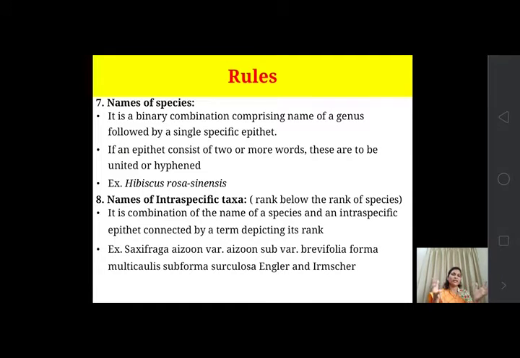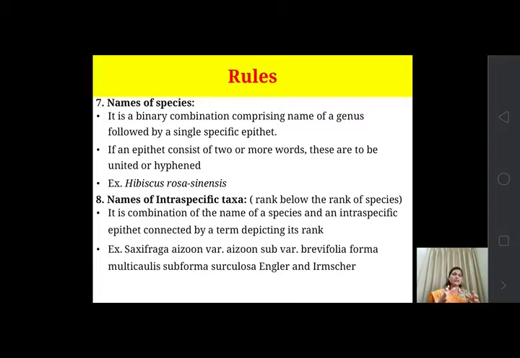So it is a binary combination that comprises the name of a genus followed by a specific epithet, the specific name. If the name of the species consists of two or more words, these are to be united by a hyphen. As with the genus, when it has two or more words, they should be united by a hyphen. The same is the case with the species name.